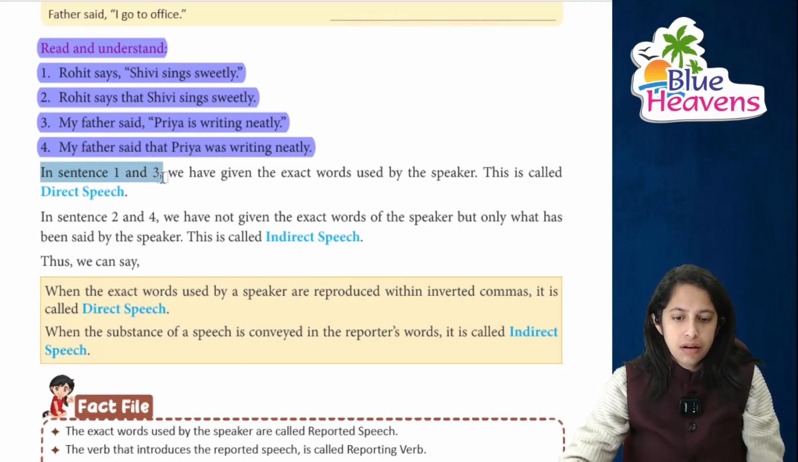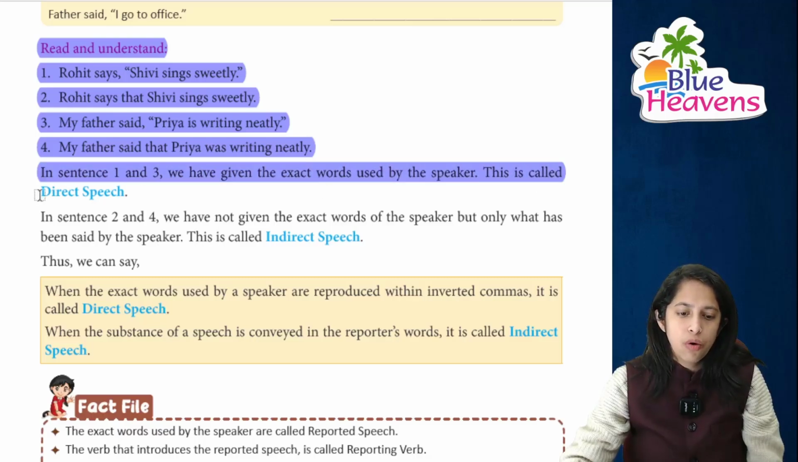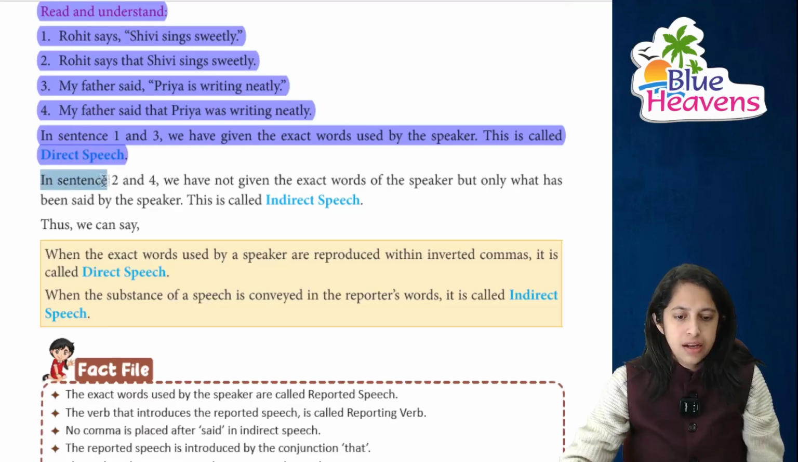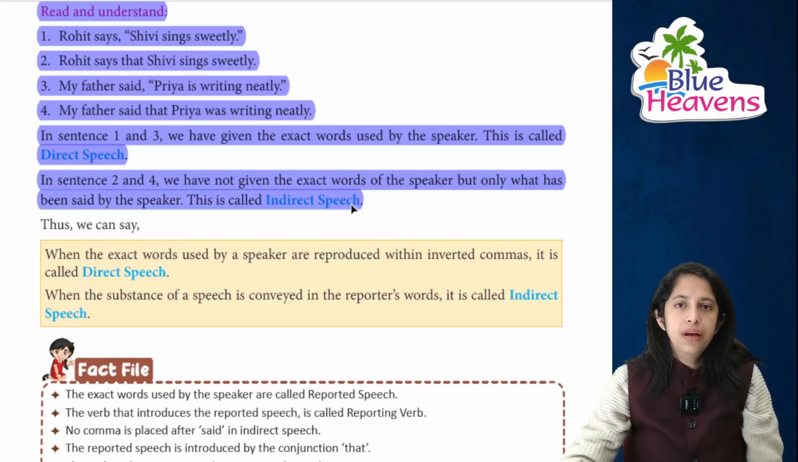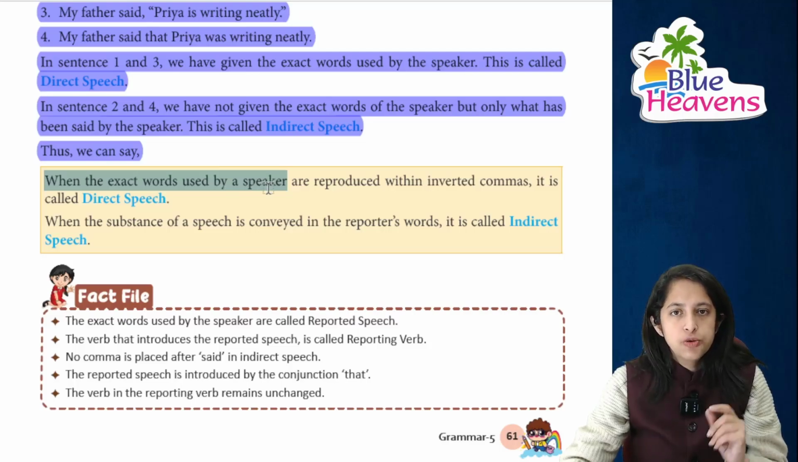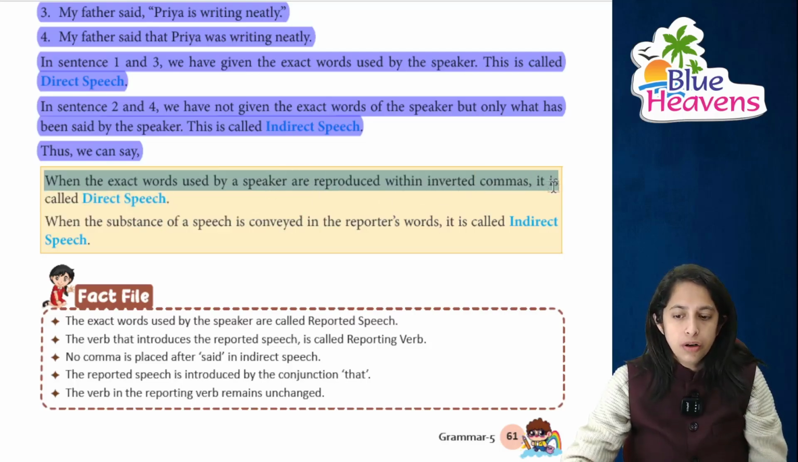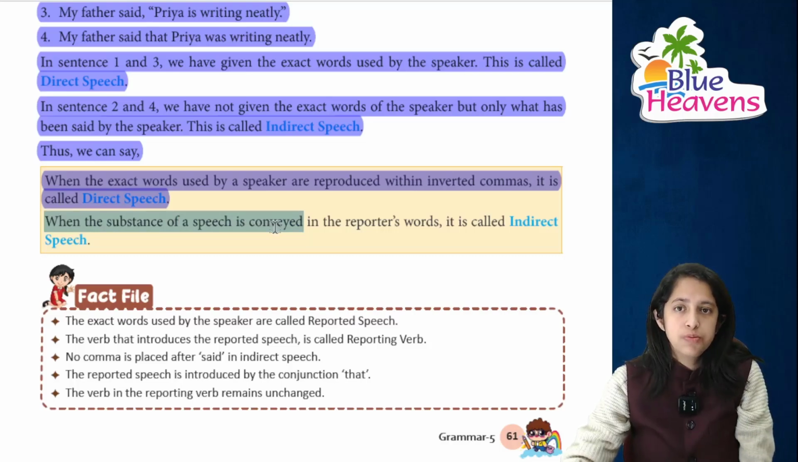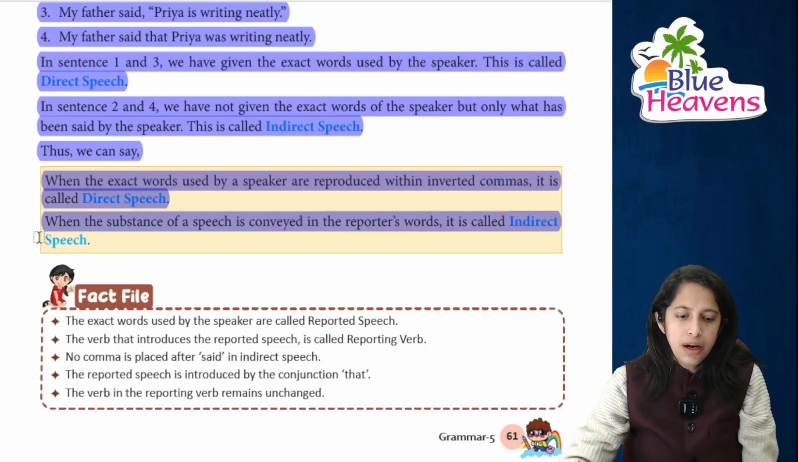In sentence first and third, we have the exact words, which is words spoken by the speaker, and this is called direct speech. And in second and fourth, we have not the exact words of the speaker, but only what has been said by the speaker, and this is the indirect speech. So thus we can say when the exact words used by the speaker are reproduced within inverted commas, it is called the direct speech. When the sentence of the speech is conveyed in the reporter's words, in the third form, it is called indirect speech.